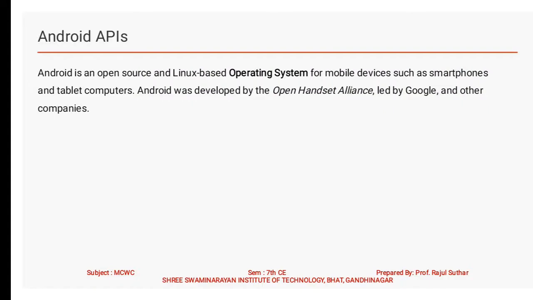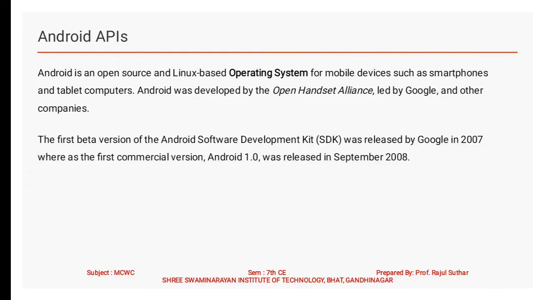So what is Android? Android is an open source and Linux based operating system for mobile devices such as smartphones and tablet computers. Android was developed by the Open Handset Alliance, led by Google and other companies. The first beta version of the Android software development kit, SDK, was released by Google in 2007, and the first commercial version, Android 1.0, was released in September 2008.